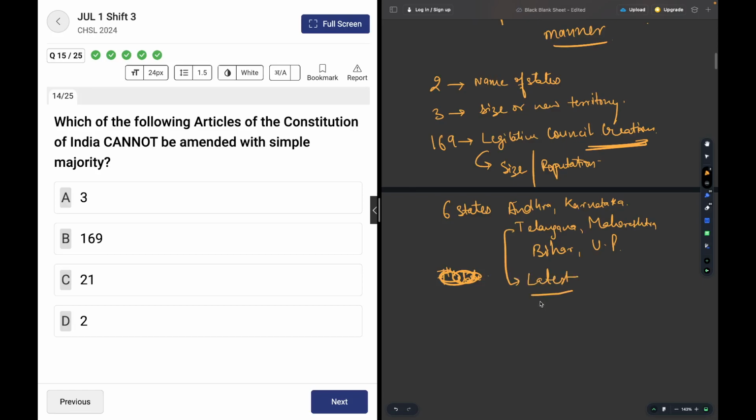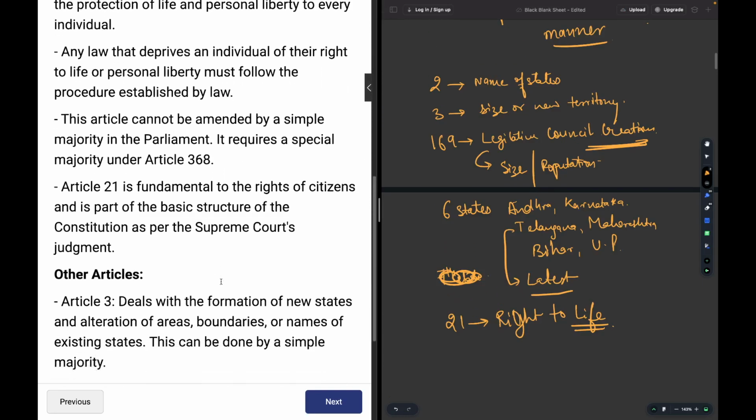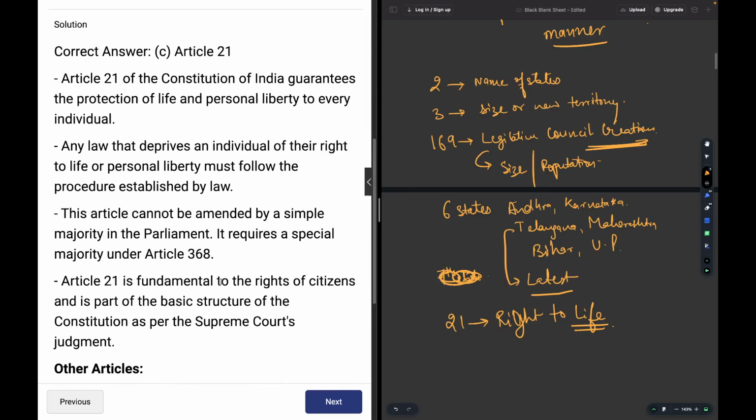Telangana is the latest state to demand legislative council creation. But Article 21 means right to life, and right to life cannot be amended simply. It needs special majority, and it is one of the fundamental rights. Okay, Article 21 is the answer over here. You may read everything about it over here.